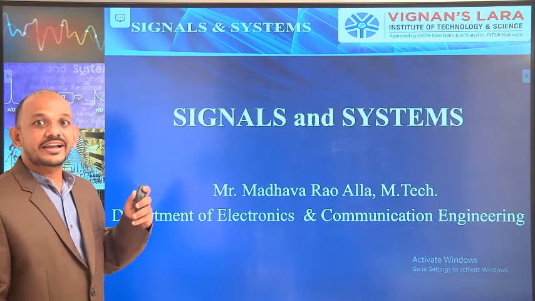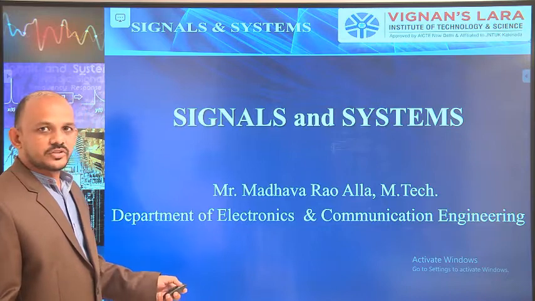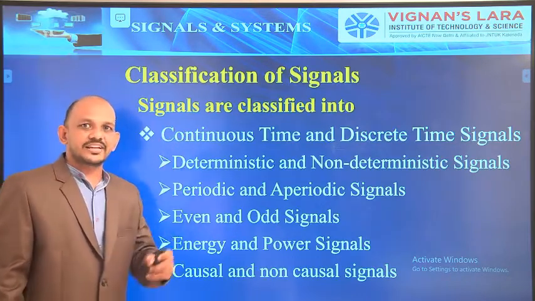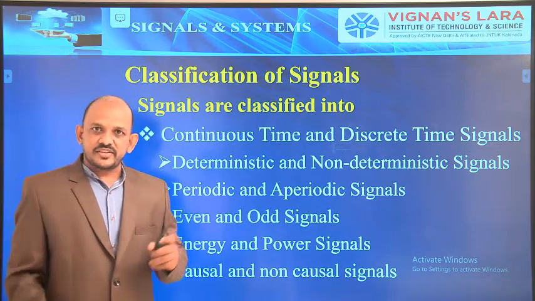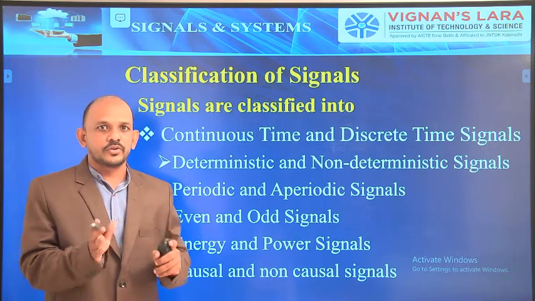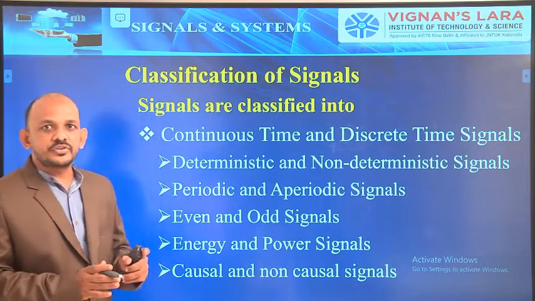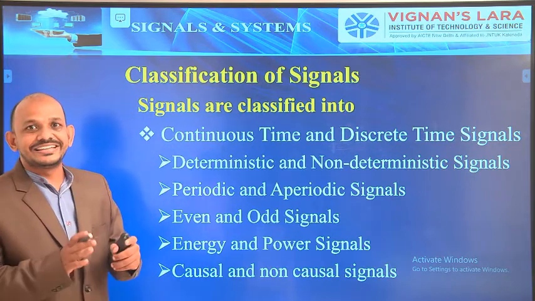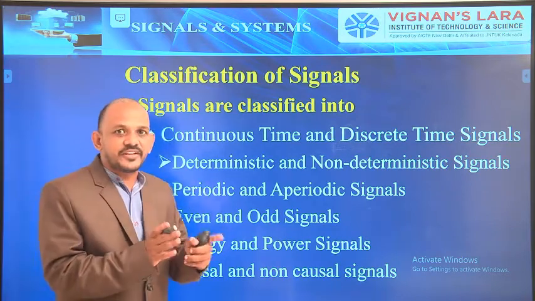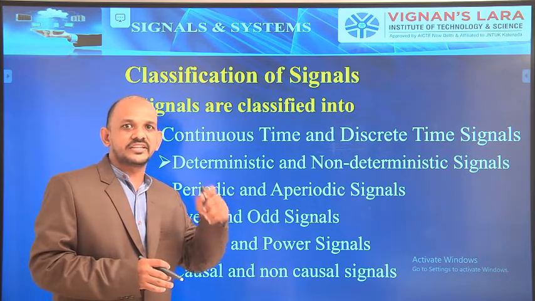How the signals are classified, that is today's topic. So I will start today's topic with classification of signals. First, basically, the signals are classified into two types. All of you know, I already told you, the two types are: first one is continuous time signal and the next one is discrete time signal.